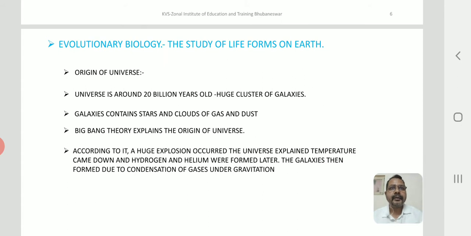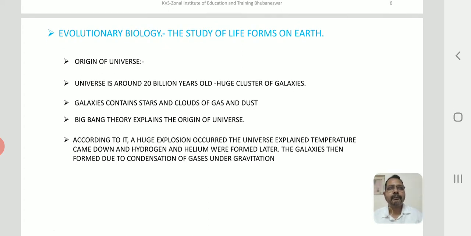Had anybody observed evolution? That is a basic question that comes to our mind, right? Evolution is a Latin term that means unrolling or unfolding. It is a slow and gradual change from one condition to another. It is a change in the heritable characteristics of biological populations over successive generations.